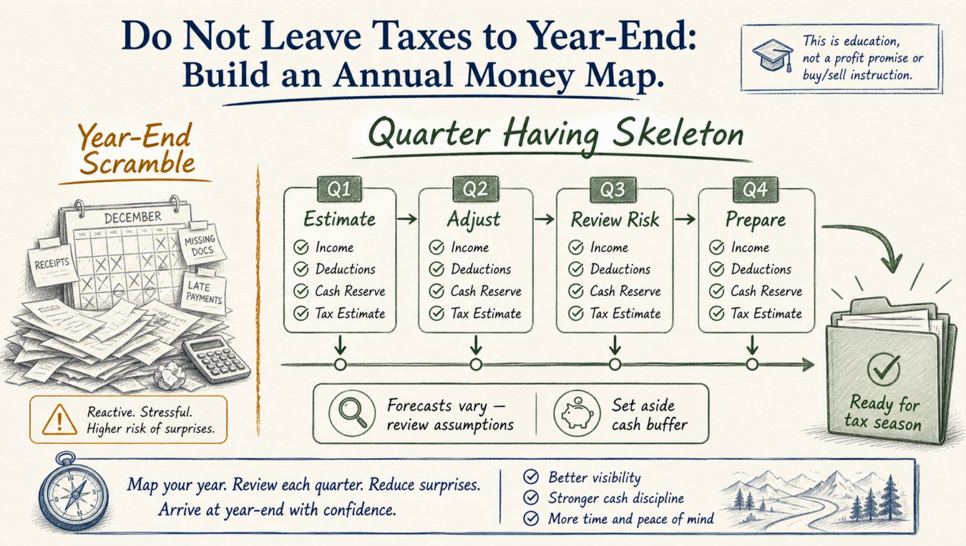The third quarter is the adjustment window. Review missing documents, higher than expected income, deduction eligibility, portfolio rebalancing, and large spend if there are mortgage, insurance, school, medical, elder care, or business expenses. Confirm the evidence and cash plan now.